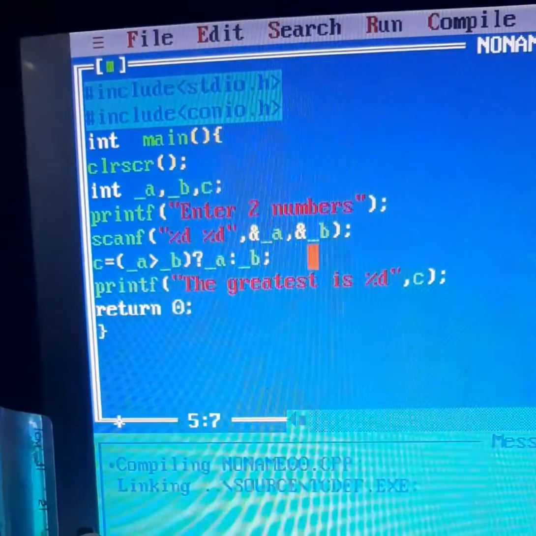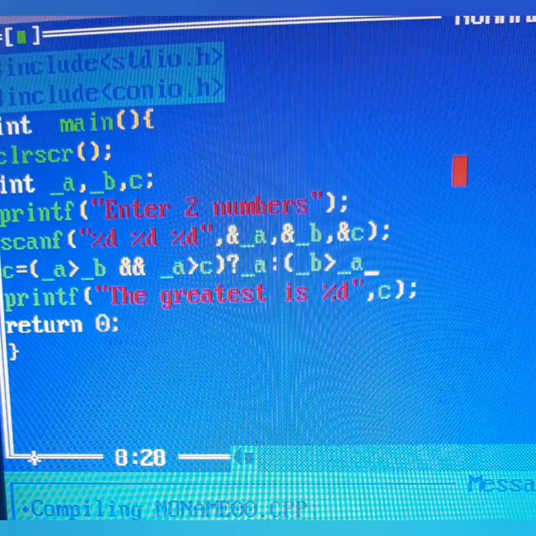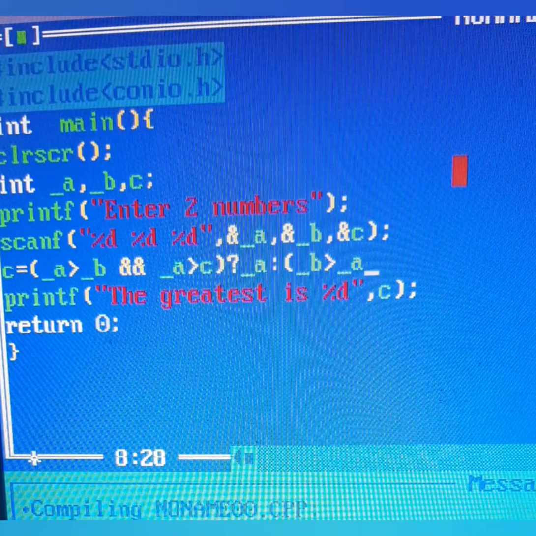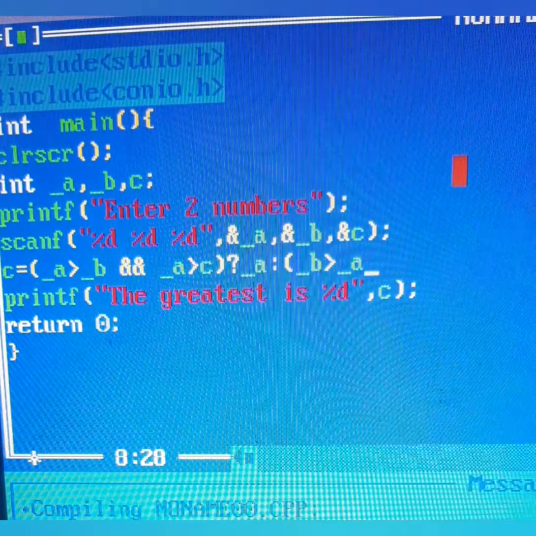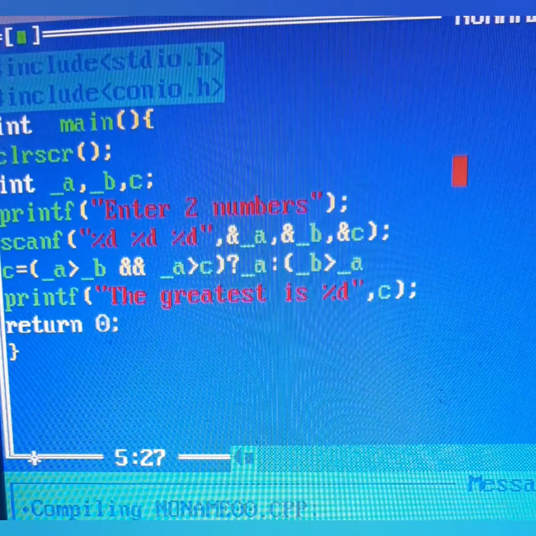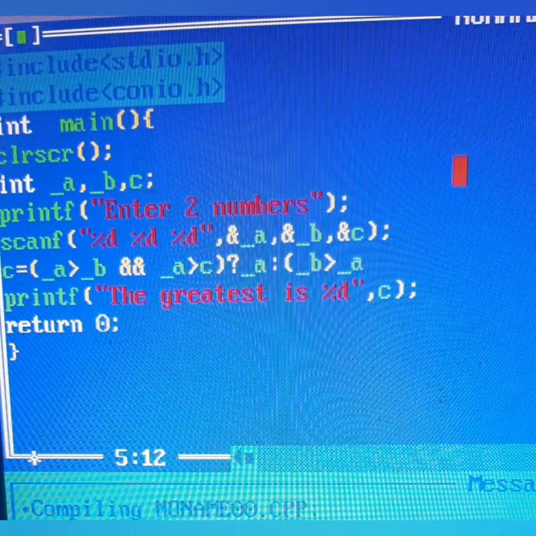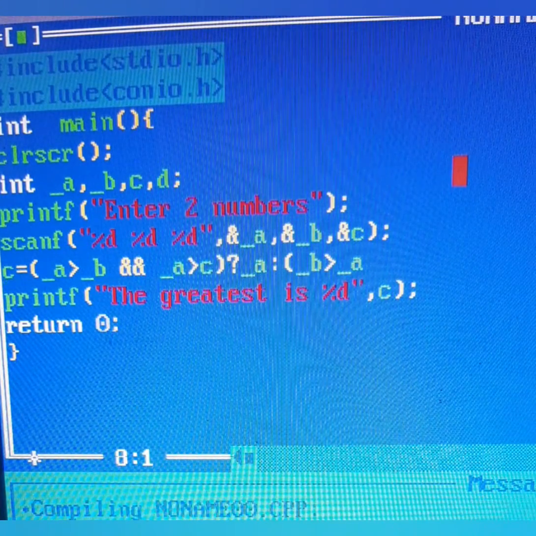Let's see one more program. Let's look at a program in which we have to take 3 numbers and find out the greatest. So I have used a scanf 3 times, %d. I have taken 3 variables. And now with the help of ternary operator, in this I need a 4th variable d. And here with the help of d, I am checking in the ternary operator.